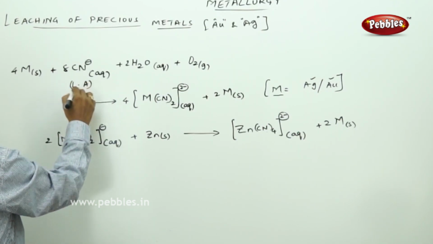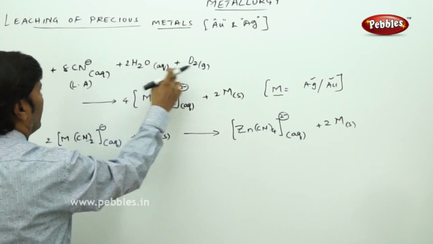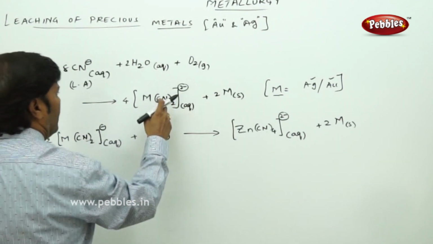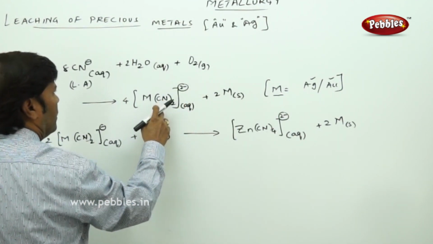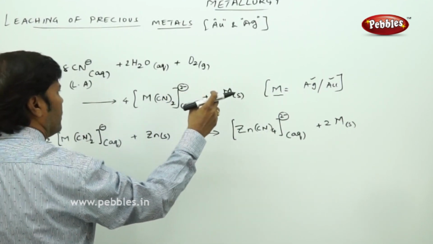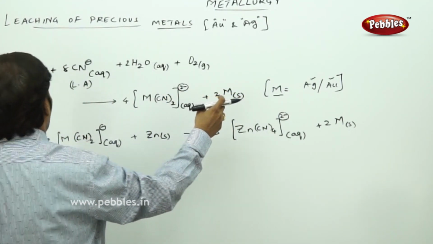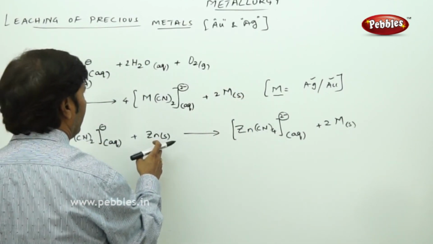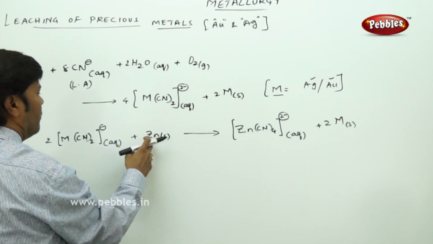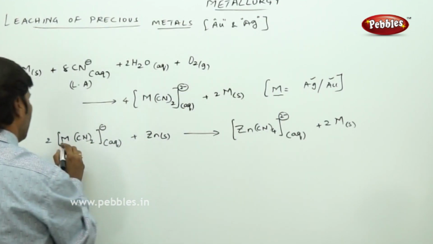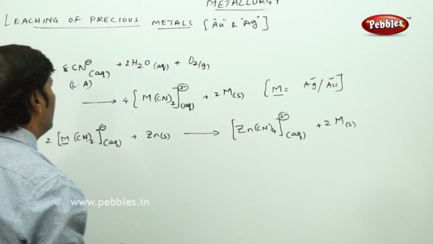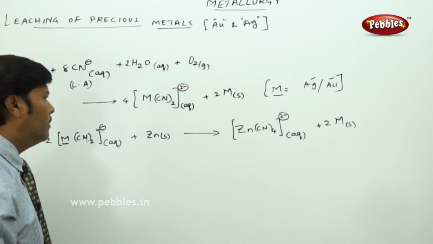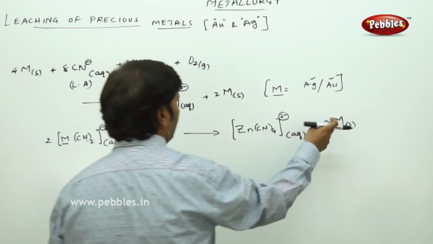This leaching agent is diluted in the presence of water by adding a small amount of gas. It is giving a complex, that is a cyano complex. We get a cyano complex, and here you are going to get the metal in the solid state. Take this cyano complex, and if you are treating it with metallic zinc, then zinc will try to displace the original metal, that is gold and silver, in the extraction of the metal.